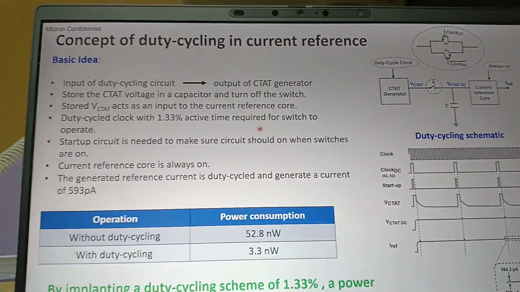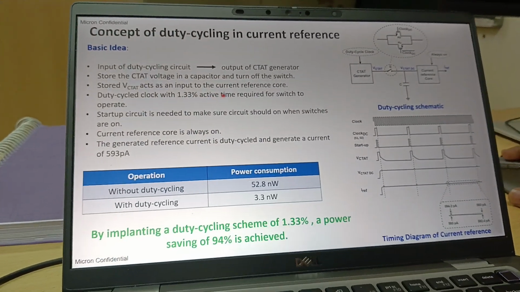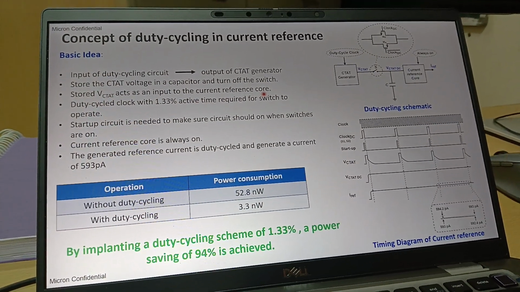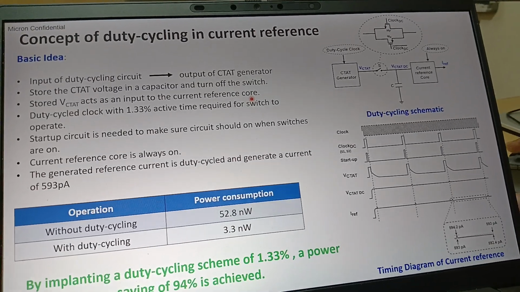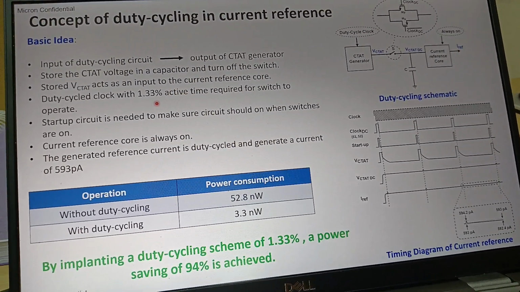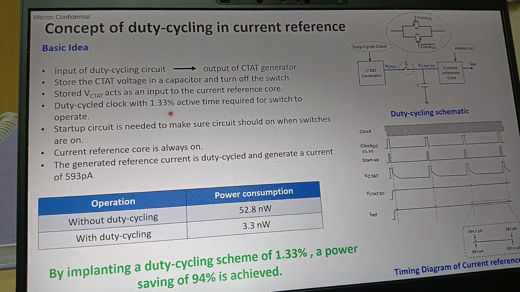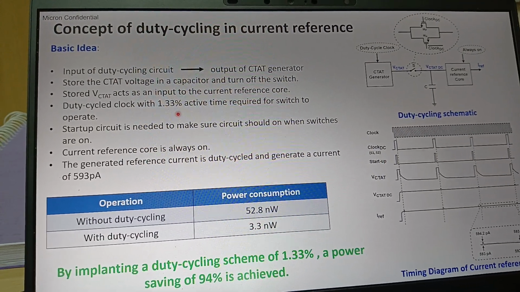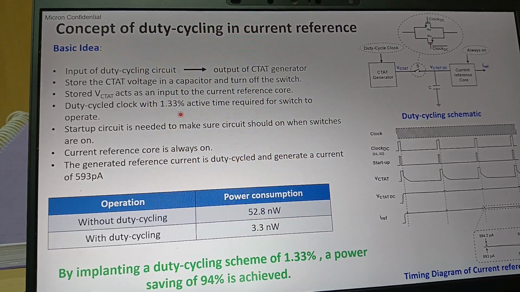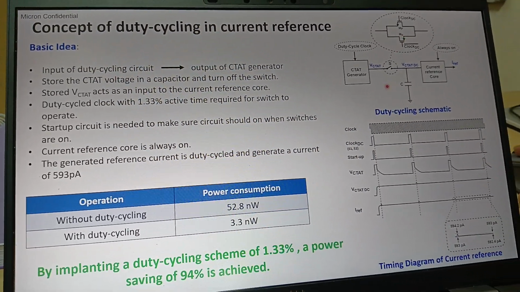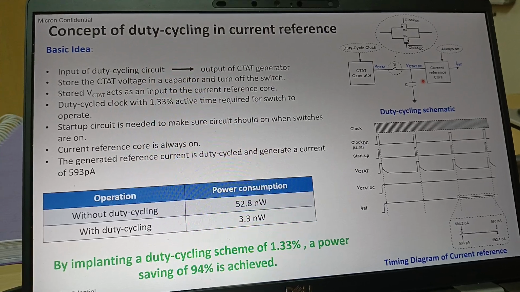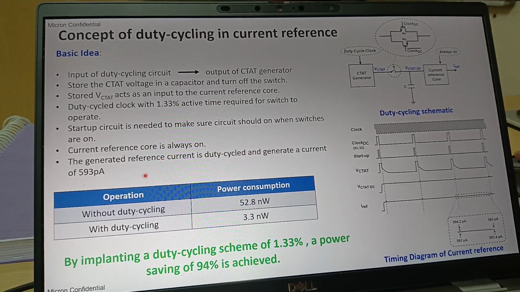So that's why we are putting 1.33% active time. That means, let's say we have 1 second duration of the whole circuit, then only 0.0133 second are we keeping this circuit on. Once we are able to achieve the voltage, then we turn off this circuit, right?